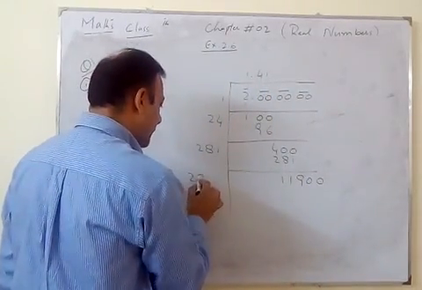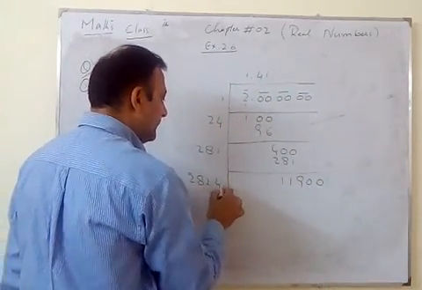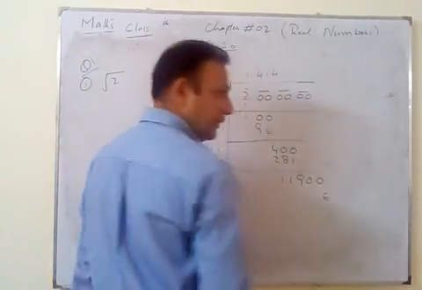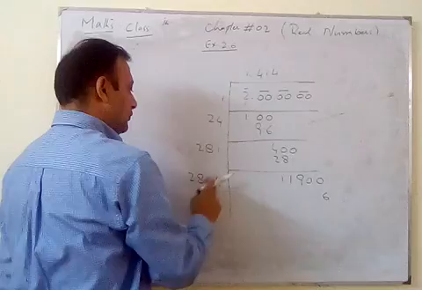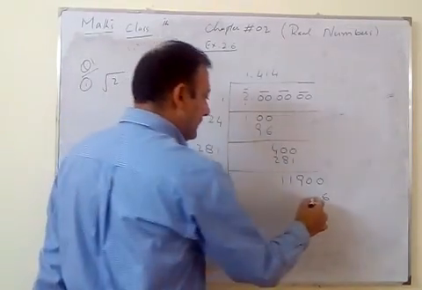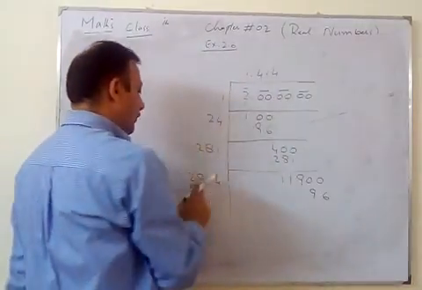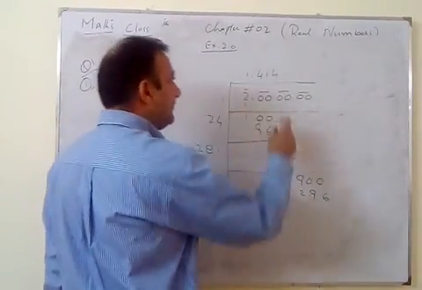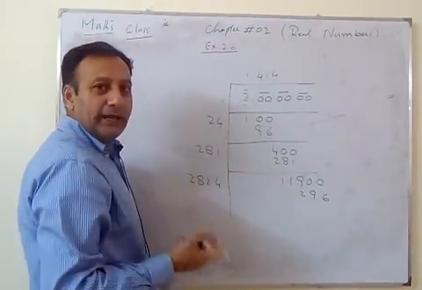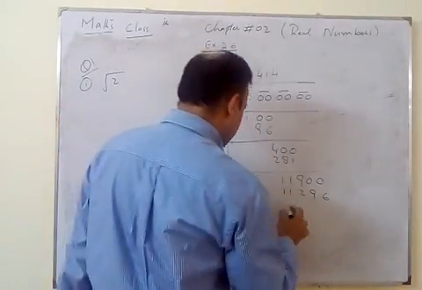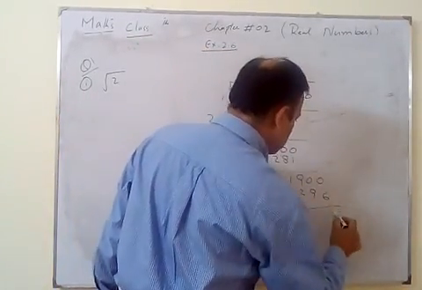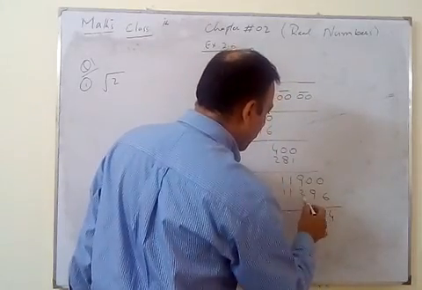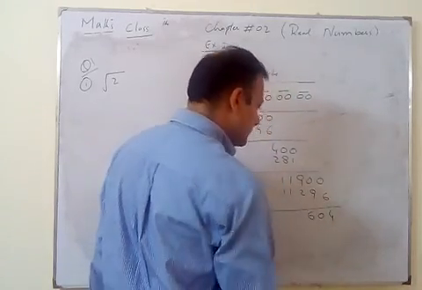Make it double again, by 4. 4 4s are 16, 1 carry 4, 2 8s are 16 and 1... 4 8s are 32, 3 carry 4, 2 8s are 8 and 3, 11. So 4 0 and here we have 6.